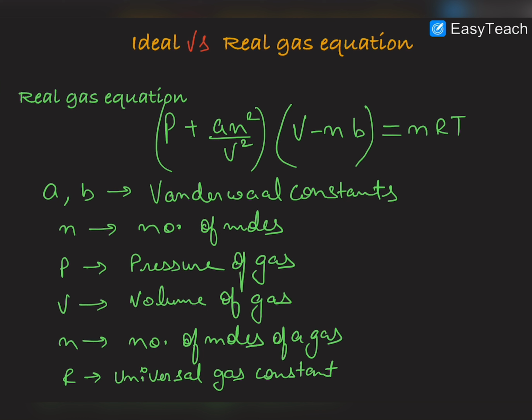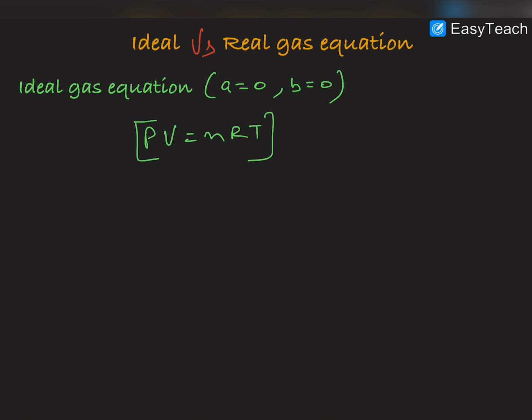So we know that if we are talking about the ideal gas, then the van der Waals forces are not present in the ideal gas. So in an ideal gas a and b are 0. If a and b are 0, then this equation simplifies into PV is equal to nRT.